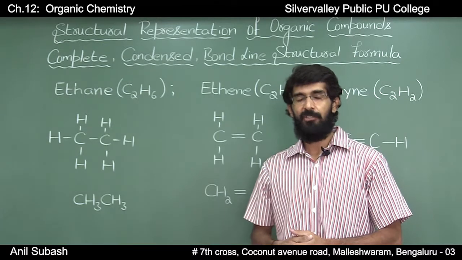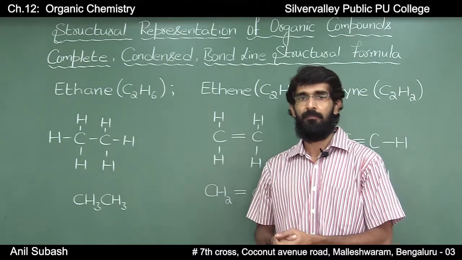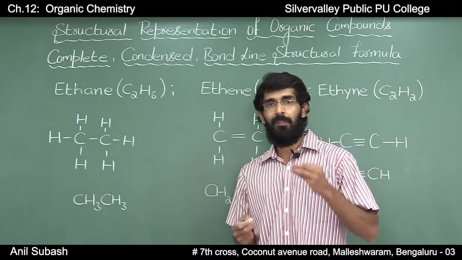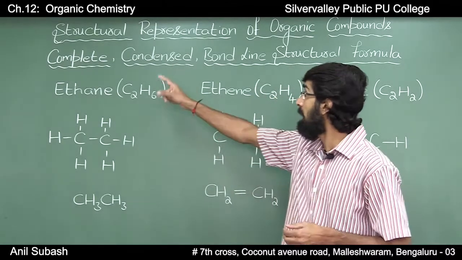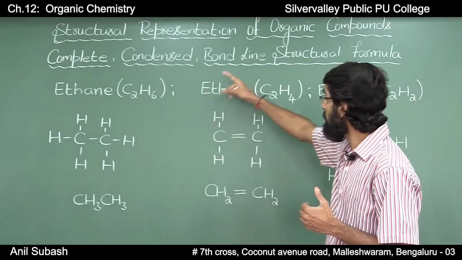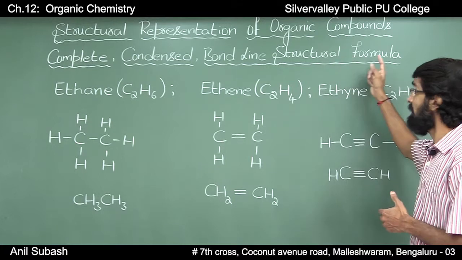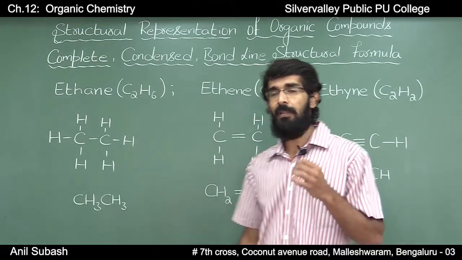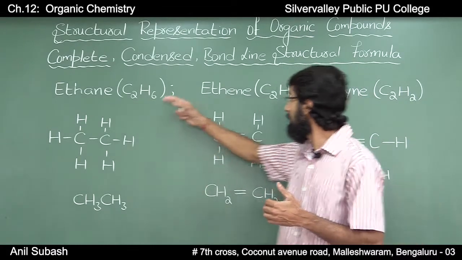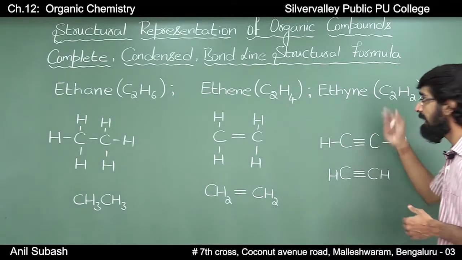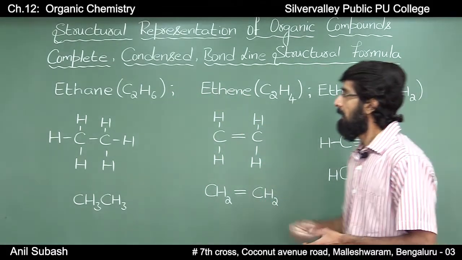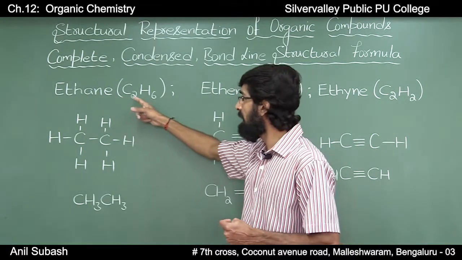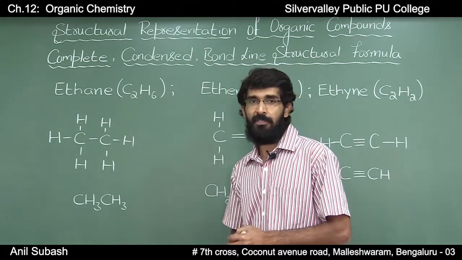Structural representation of organic compounds, where we will be studying about complete, condensed and bond line structural formulas. We will just take an example of ethane, ethene and ethyne. Molecular formula of ethane is C2H6.